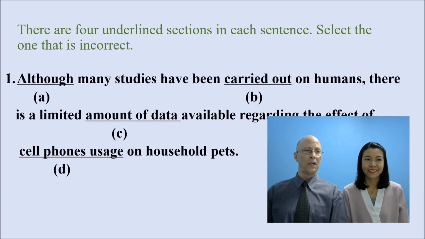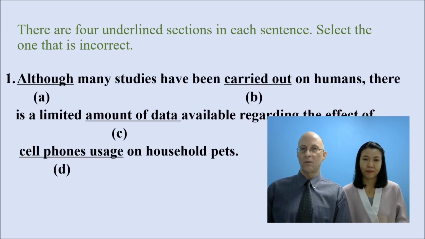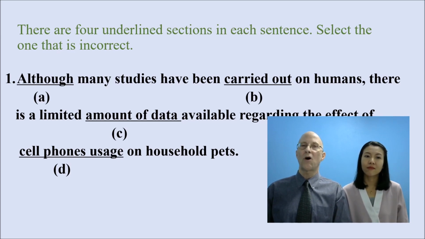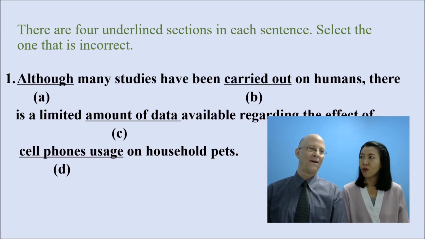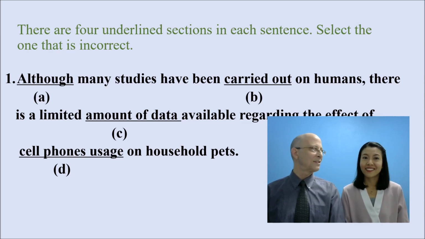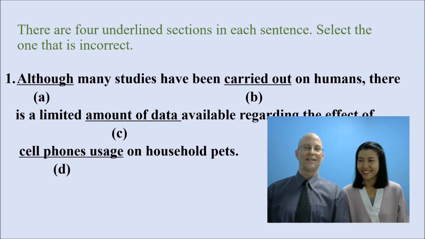All right, number 1. Although many studies have been carried out on humans, there is a limited amount of data available regarding the effect of cell phones usage on household pets. All right, what's the first thing that you see, Yudee? I can see although. Although is a subordinating conjunction, and what should follow a subordinating conjunction? Clause, comma, clause. Yes, excellent.